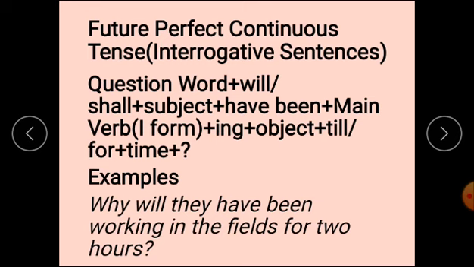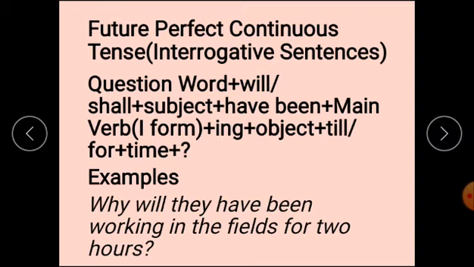Interrogative sentences. In the very beginning, question word will be there, then will, shall, after that subject, then have been, main verb first form ing, object, till, for and time. Why will they have been working in the fields for 2 hours?